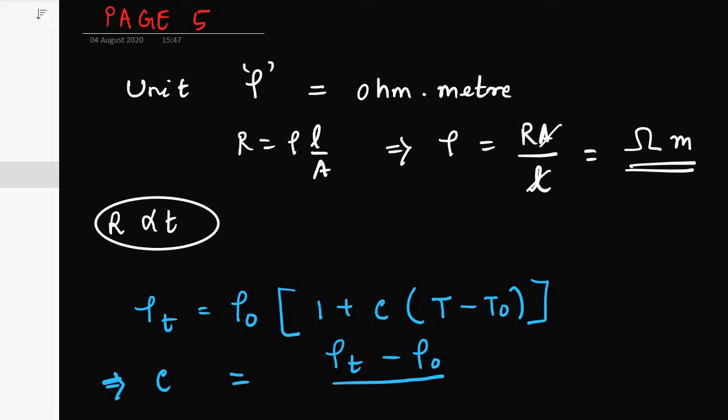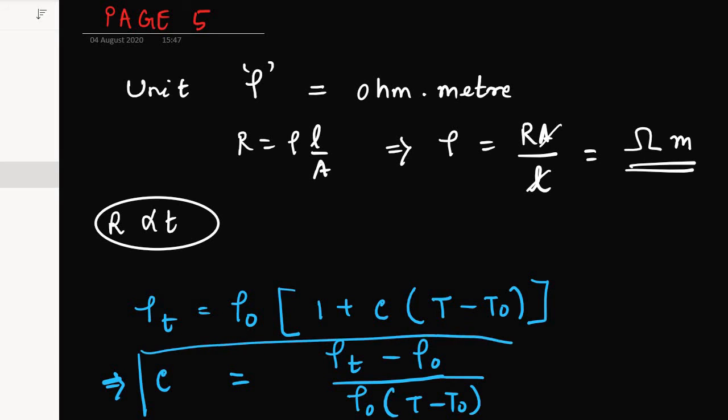That means small t is in degrees Celsius, capital T is in Kelvin. So you must mind that T minus T0. So this is the formula indeed for the temperature coefficient of resistivity, and it will also increase with the temperature.